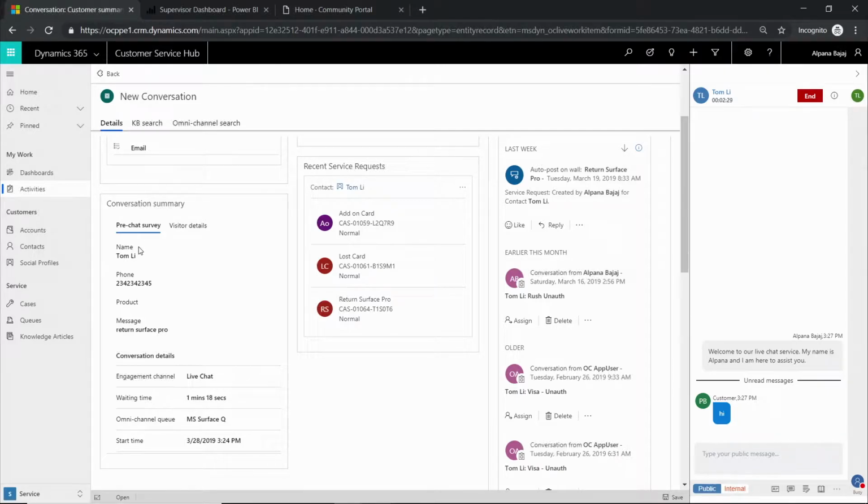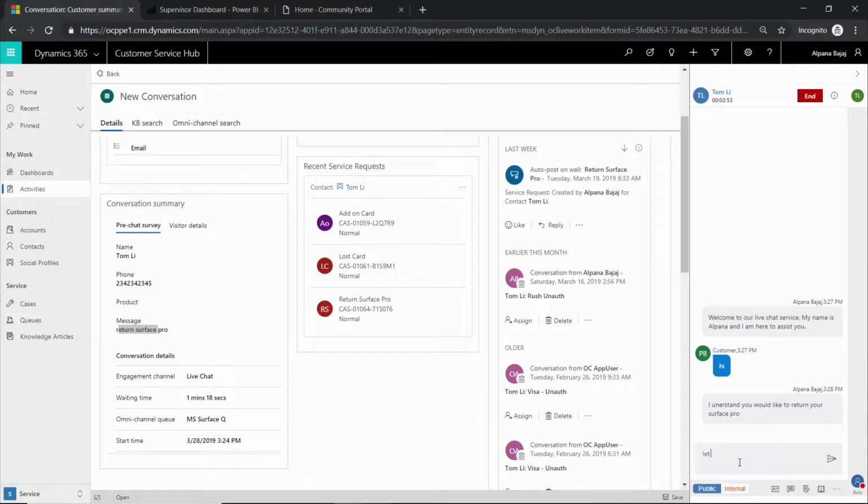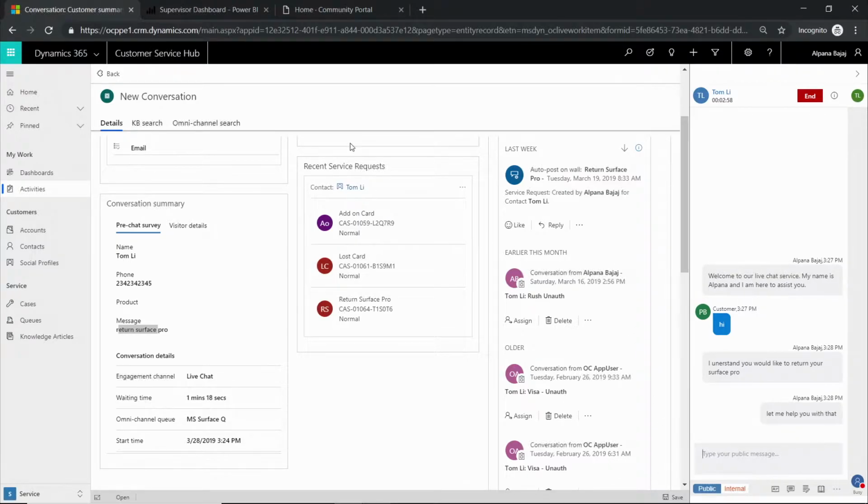Here, the entire details which have been given by the customer in the pre-chat survey are available to the agent, so that the agent doesn't have to repeat the same questions again. Looking at the message here, I know that the customer wants to return his Surface Pro. I can proactively say, I understand you would like to return your Surface Pro. Let me help you with that. I also see that he has already created a service request in the system to return Surface Pro, and this is not the first time he is reaching out to us to return his Surface Pro. So I can take a quick look at all the case details as well.